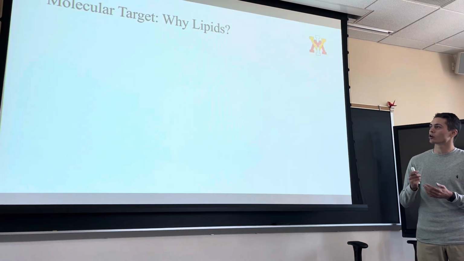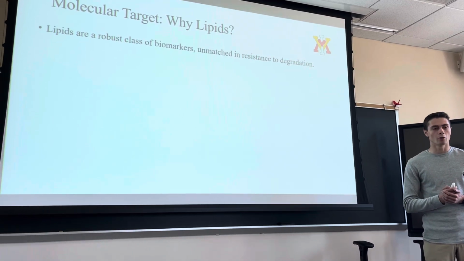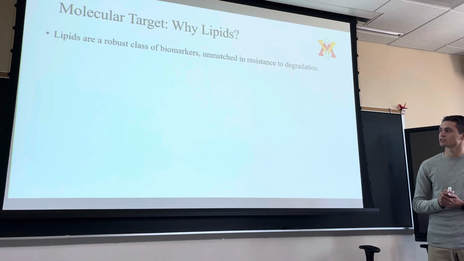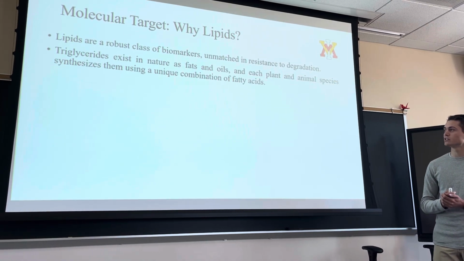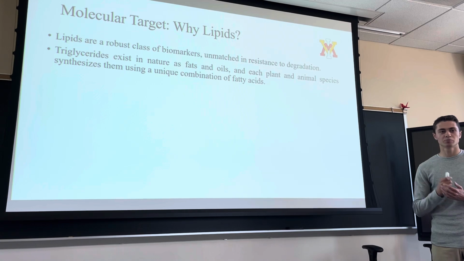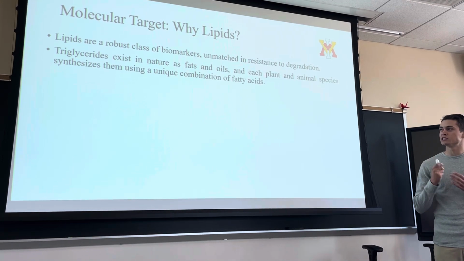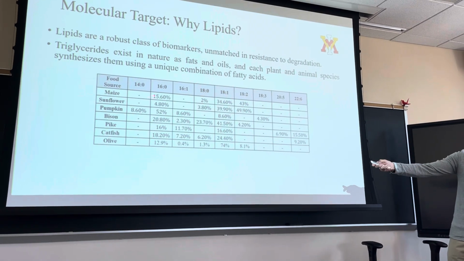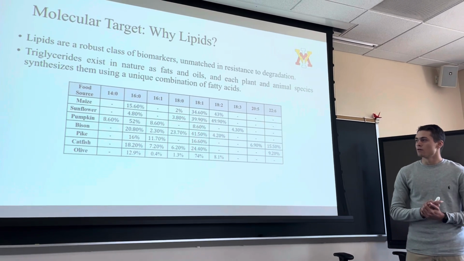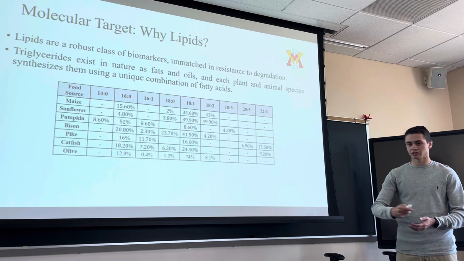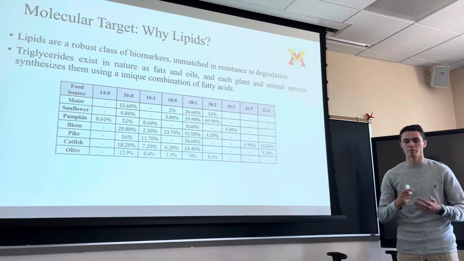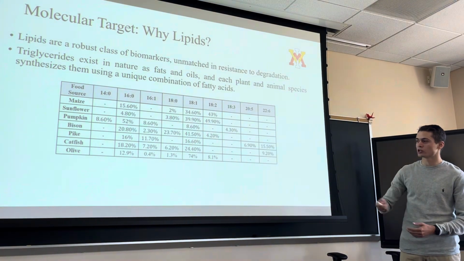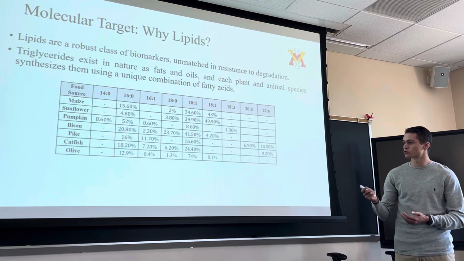molecular target. Our target molecule is lipids, and lipids are a robust class of biomarkers. They're unmatched in resistance to degradation, such as oxidative degradation. Triglycerides exist in nature as fats and oils. In each plant and animal species, they synthesize them using a unique combination of fatty acids. This table shows different food sources: maize, sunflowers, pumpkins, bison, and olive oil, which is our main lipid we'll be using, and the different fatty acids and their percent composition in the different food sources.